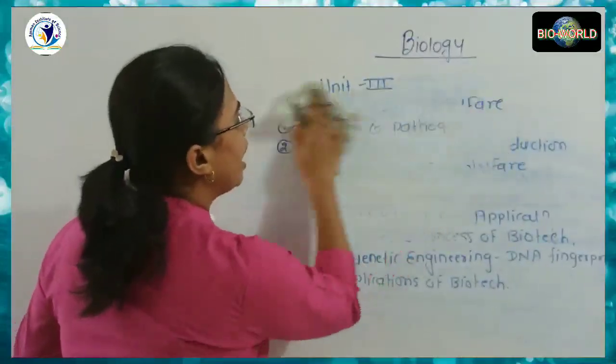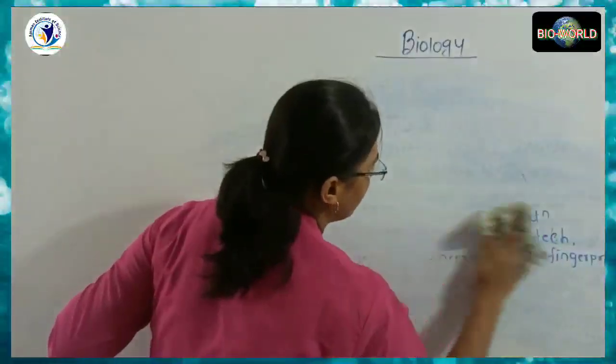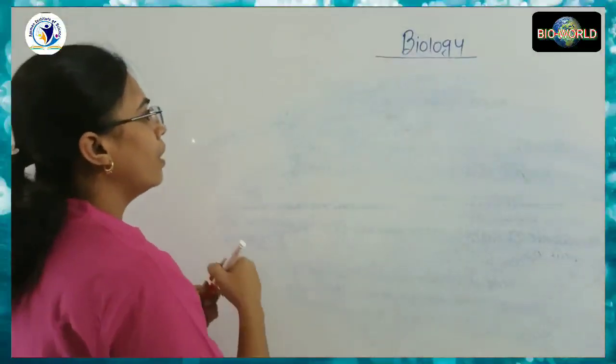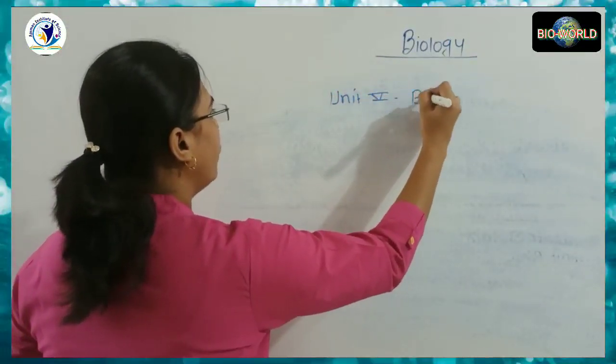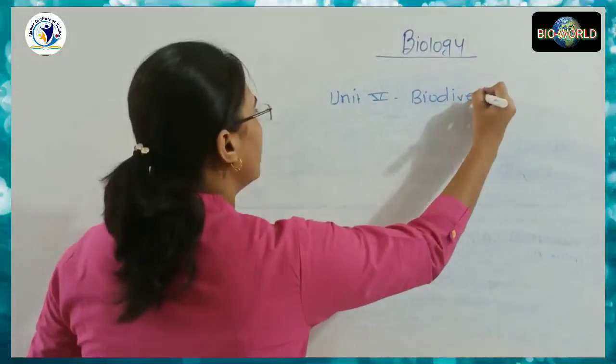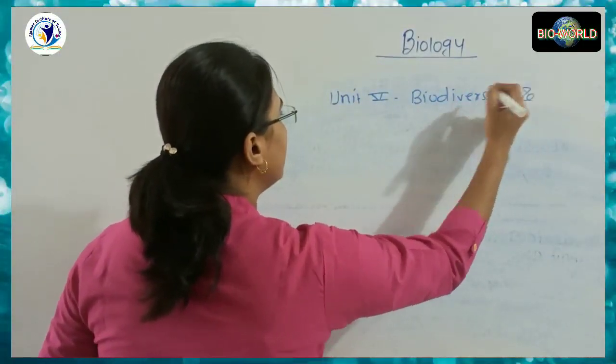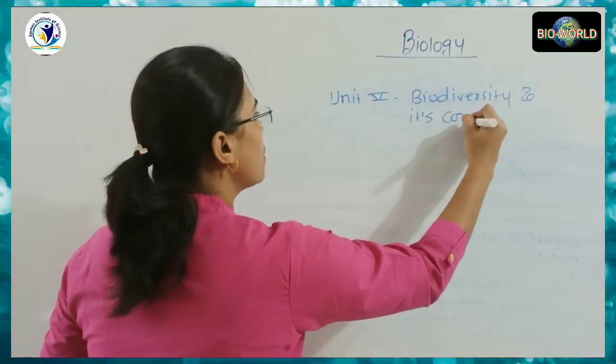About the last unit from the 12th content, unit 5, a very important topic, is biodiversity and its conservation.